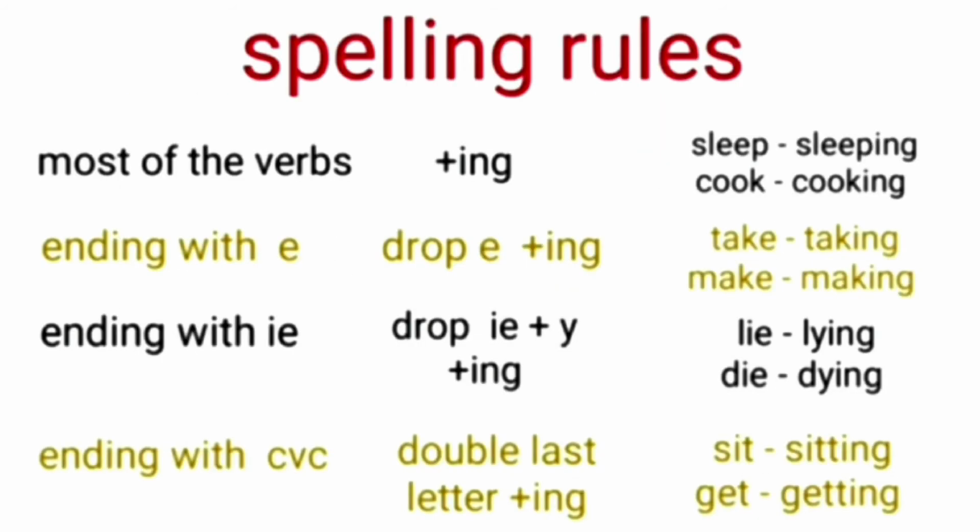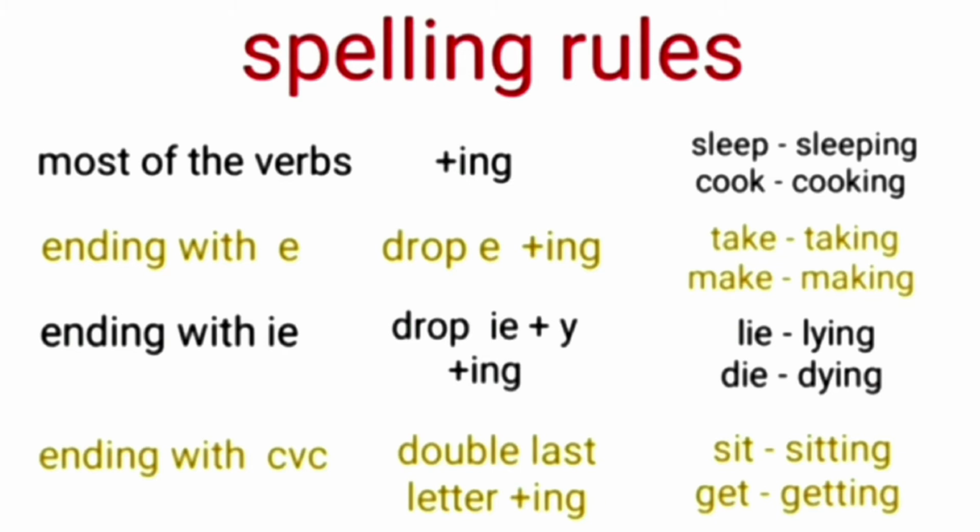Some spelling rules are here which are used in this tense. In most of the verbs, simply ing is added. For example, sleep becomes sleeping and cook becomes cooking by adding ing. In verbs ending with e, we drop the e and add ing. For example, take becomes taking and make becomes making by dropping e.